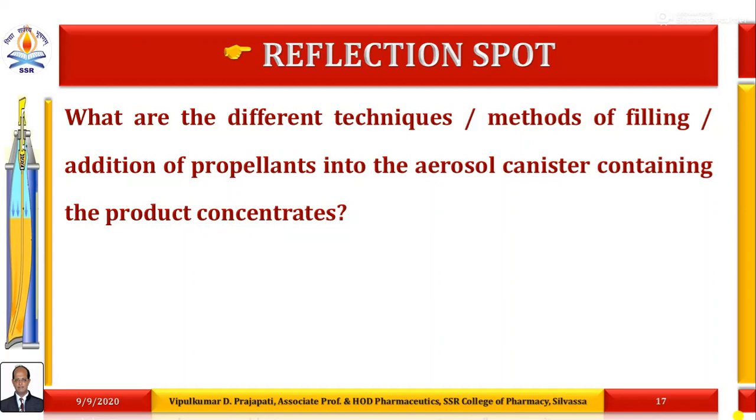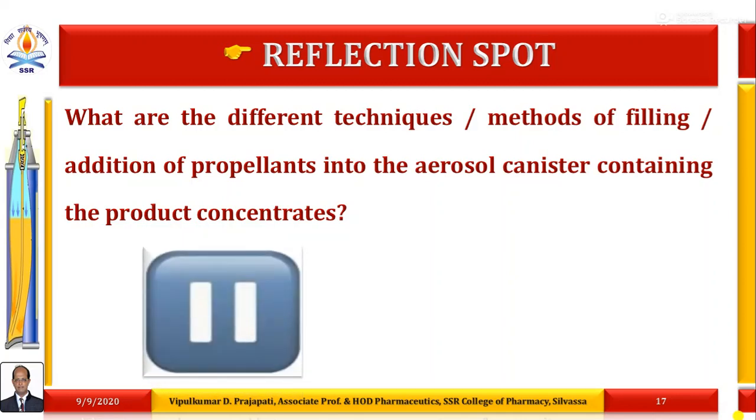Now it is the time of the reflection spot. You have to take your note and pen, pause the video, and note down the answer to this question. If you know, what are the different techniques or methods of filling or addition of propellants into the aerosol canister containing the product concentrates?